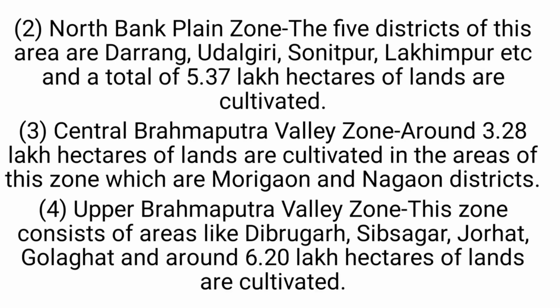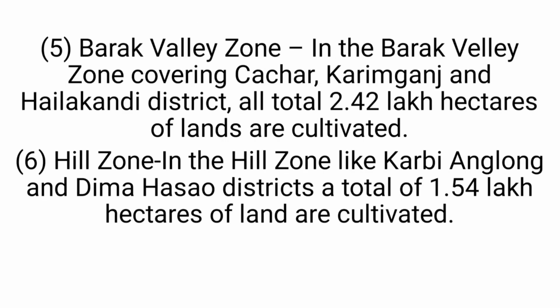3. Central Brahmaputra Valley Zone. Around 3.28 lakh hectares of land are cultivated in the area of this zone, which covers Morigaon and Nagaon district. 4. Upper Brahmaputra Valley Zone. This zone consists of areas like Dibrugarh, Sibsagar, Jorhat, Golaghat and around 6.2 lakh hectares of land are cultivated. 5.